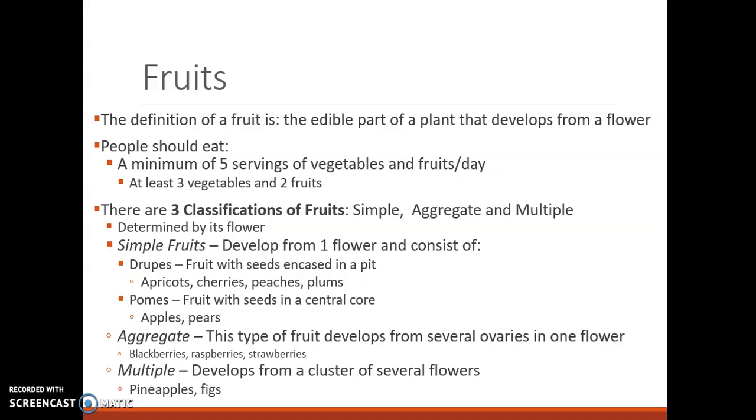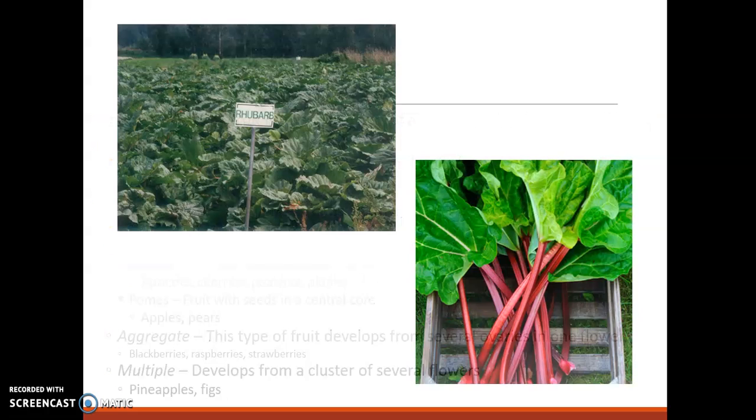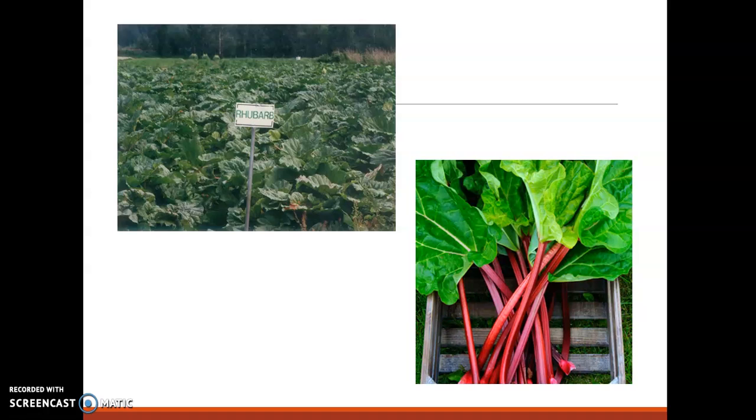And then there's also multiple, and this is when the fruit develops from a cluster of several flowers. And so those are going to be things like pineapples and figs. So just a way to remember your aggregates: those have the seeds on the outside. And just a little refresher: is rhubarb a fruit? No, it's a vegetable because we eat the stem. And actually the leaves of the rhubarb plant are poisonous. Very interesting.